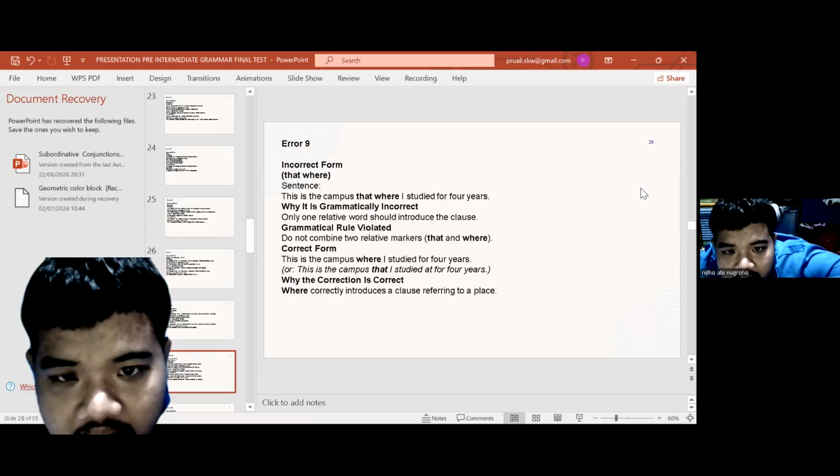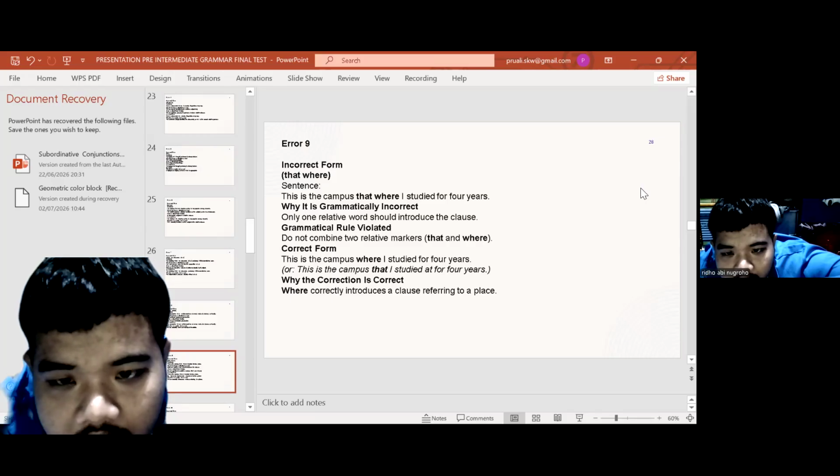Sentence: This is the campus that where I studied for 4 years. Why is it grammatically incorrect? Because only one relative word should introduce the clause. Grammatical rule violated: do not combine the relative marker that and where. Correct form: This is the campus where I studied for 4 years, or this is the campus that I studied at for 4 years. Why is the correction correct? We correctly introduce a clause referring to a place.